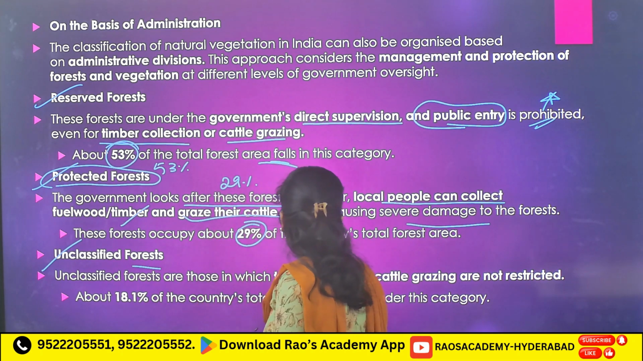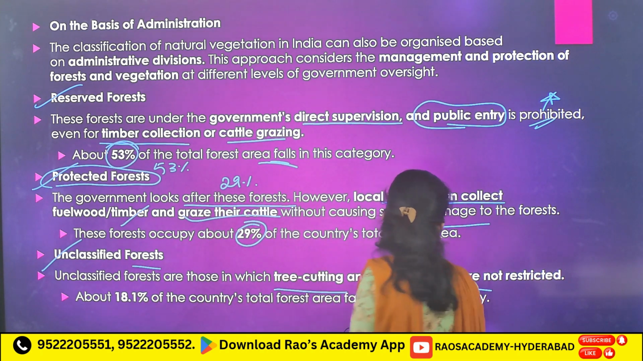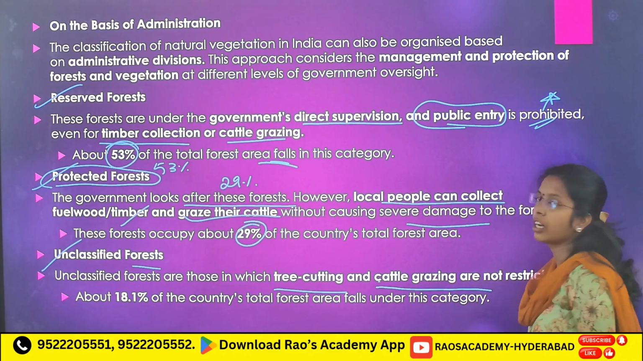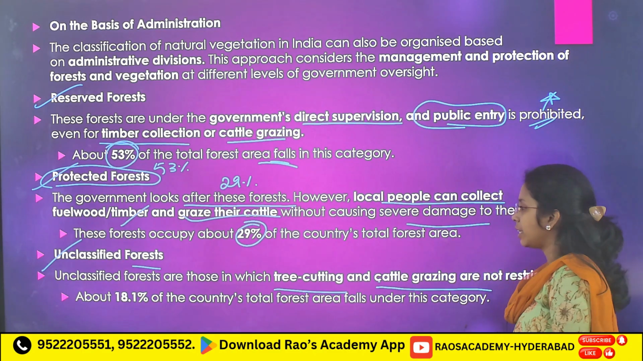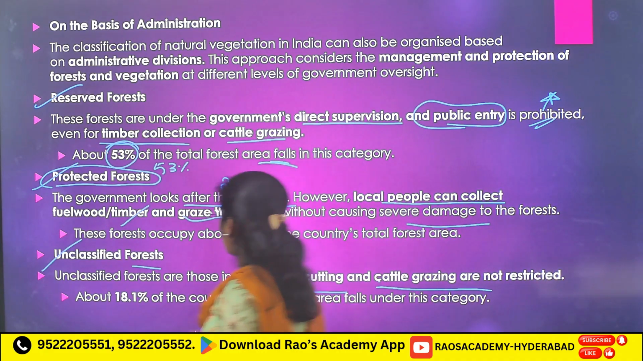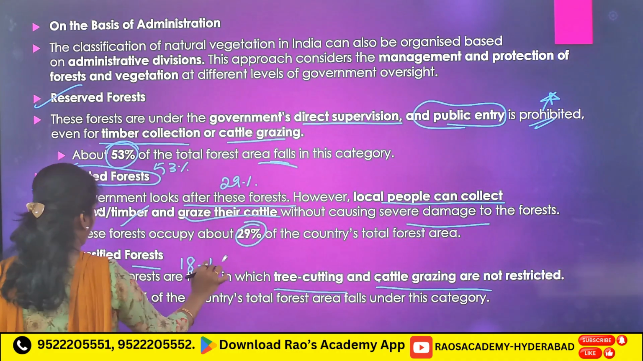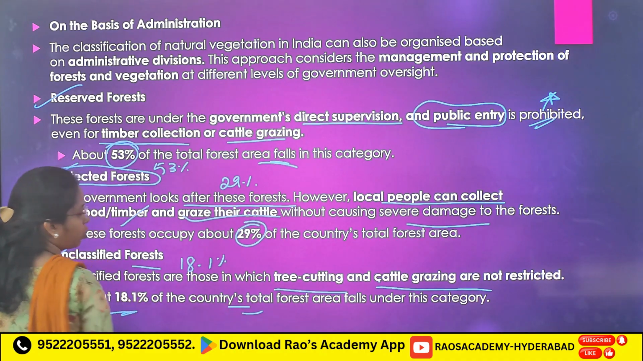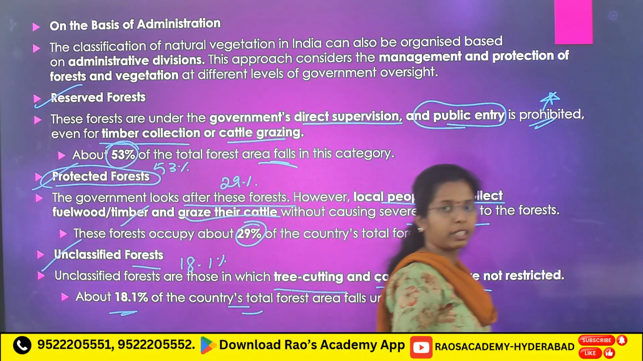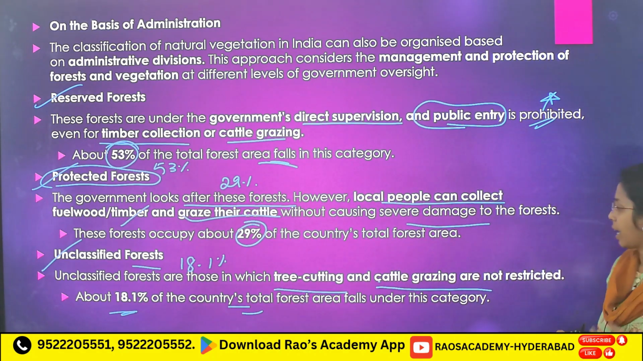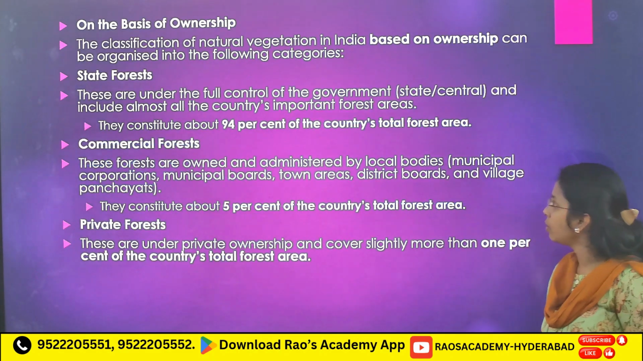Unclassified forests are those in which tree cutting and cattle grazing are not restricted. Tree cutting, here they can cut the trees, and percentage around 18.1% of the country's total forest. Reserved, protected and unclassified, these three you have to remember.